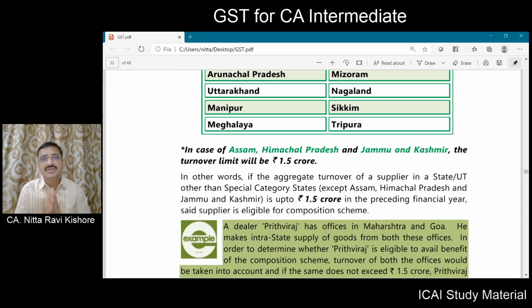Now, this threshold limit of 1.5 crores or 75 lakhs, as the case may be, this aggregate turnover is to be considered in respect of the preceding financial year. If in the preceding financial year your aggregate turnover is up to 1.5 crore, in this year you are eligible to opt for composition levy.